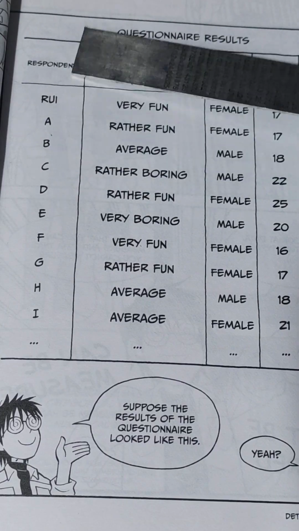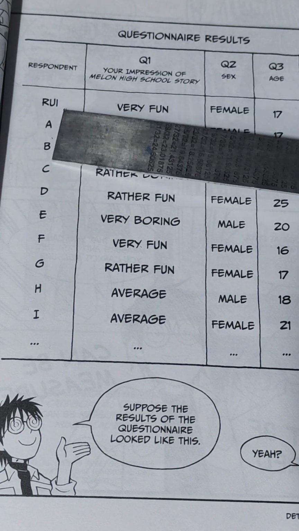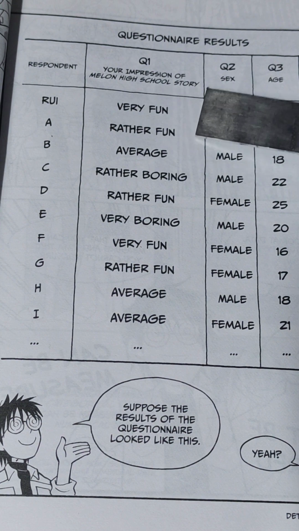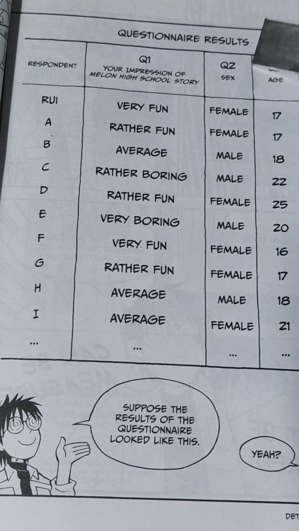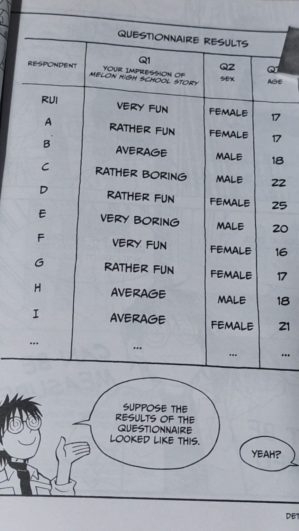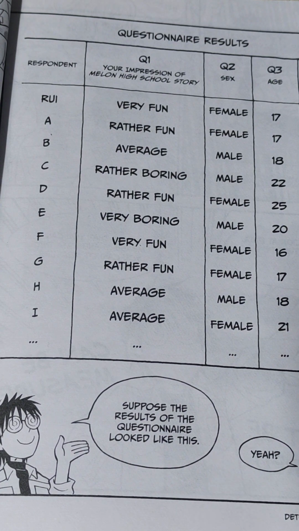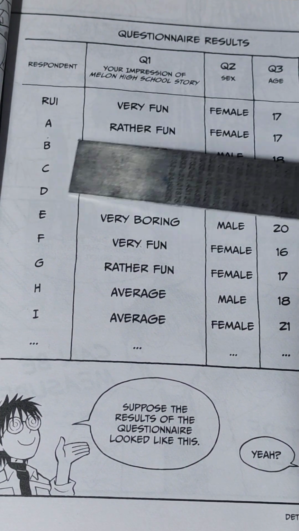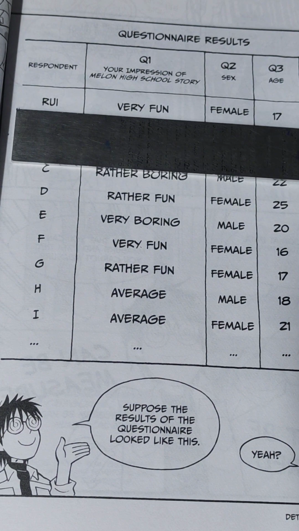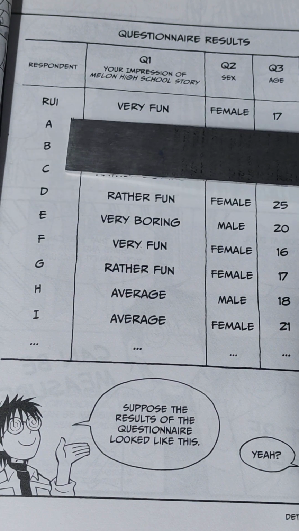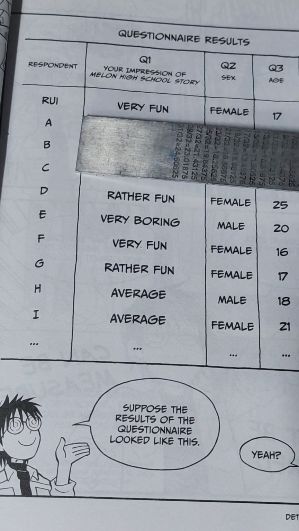So this is what Mr. Yamamoto has made. See, respondent first is Rui, the girl. And question 1 is your impression on Melon High School story. Puts it as, in another column, he puts question 2 as sex. Question 3 as age. And question 4, comic book purchases per month. So then he puts Rui's answers as, she's put as very fun. And then question 2 for sex, she's female, her age is 17, and her comic book purchases per month is 2.